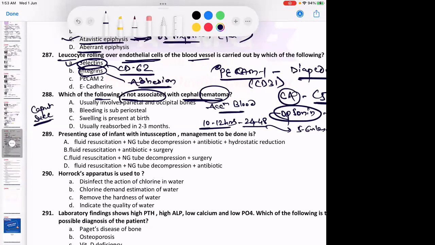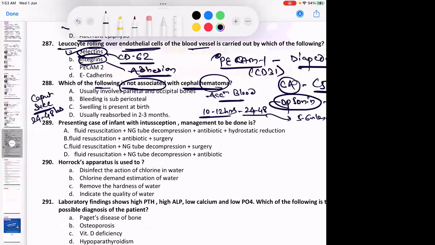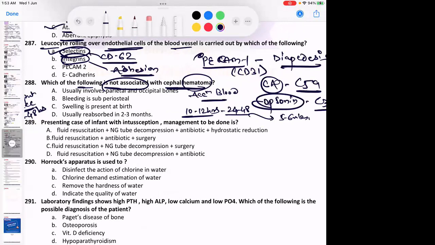And caput succedaneum is present in its maximum size at birth, and it goes away by 24 to 48 hours. The cap-like swelling is over the whole scalp in caput succedaneum. Okay? So now let's study which is not associated with cephalhematoma.